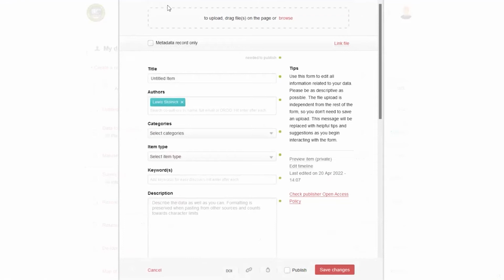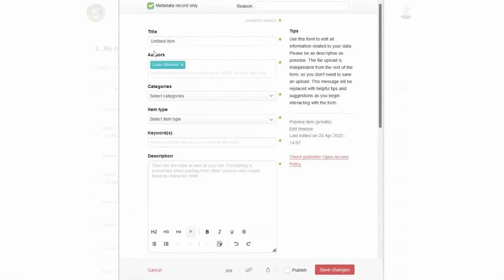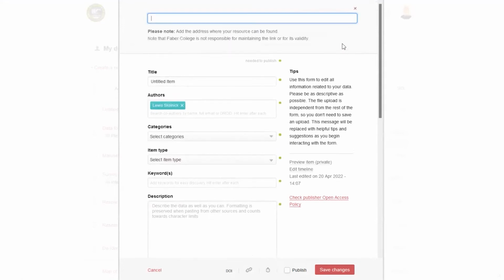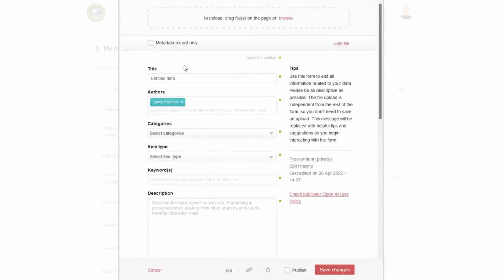So the first thing up here is you can drag and drop, I think anywhere on the screen, files to upload. You can also create a metadata-only record. You could say these are data specimens that are in my lab or something like that. Or if you have a huge special set of data somewhere, you can provide a link to that file so that people can find that. And the point of using Figshare is that you can get a DOI for that, so a citable record.